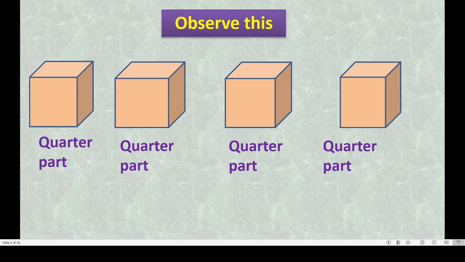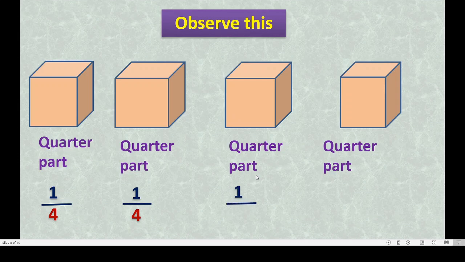And how we write this? Here total parts are 4, isn't it? So we write 1 upon 4 because this is one part out of 4 parts. Correct? So in the denominator we mention the total parts. What we will write here? Yes, same thing we will write here because this is also one of the 4 parts.